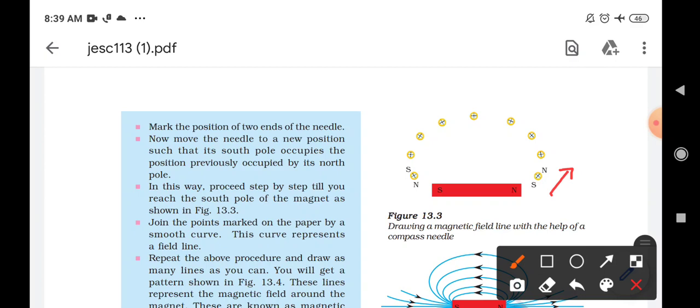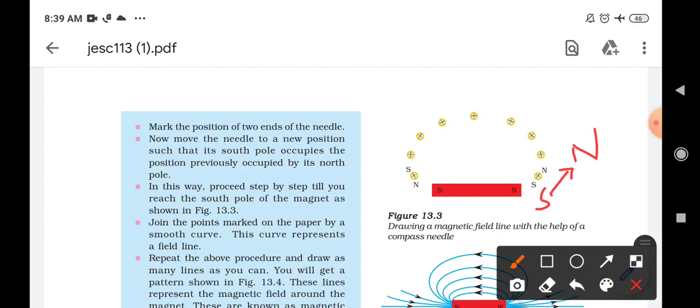See here, this arrow is showing the north pole, and this is the south pole. So this south pole is near the north pole of the magnet, and the north pole of the needle is away from the magnet.